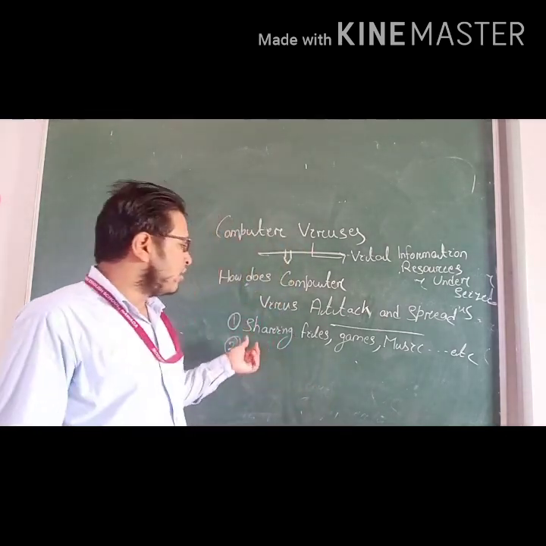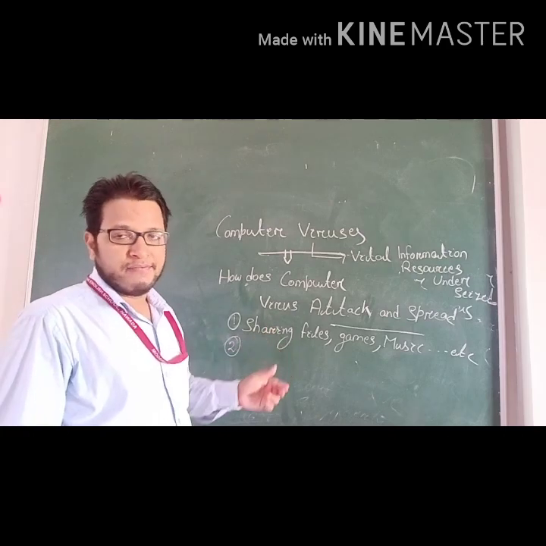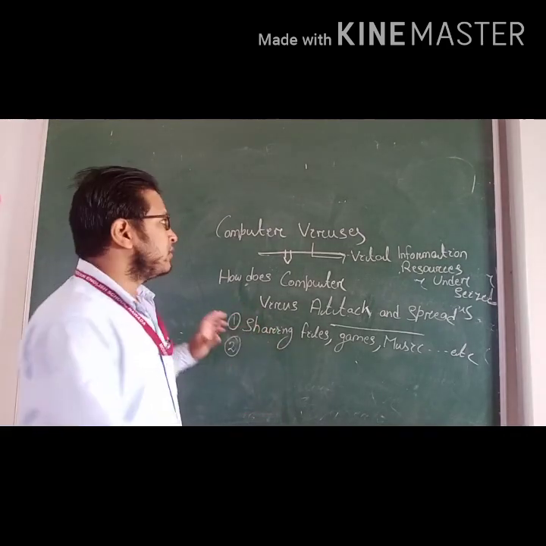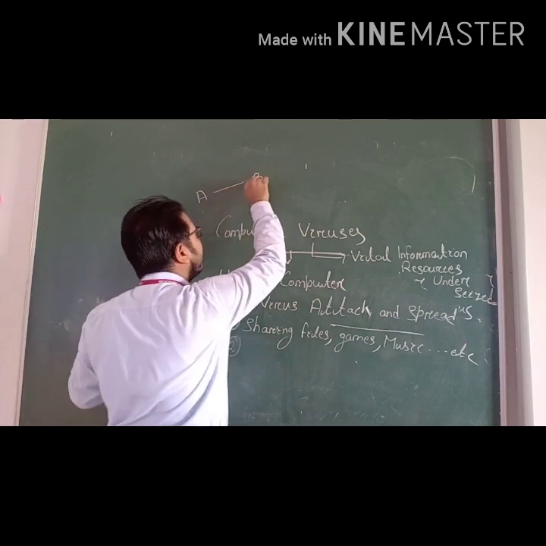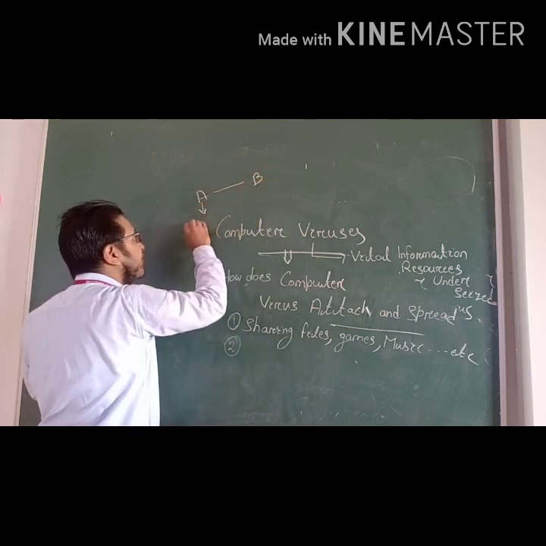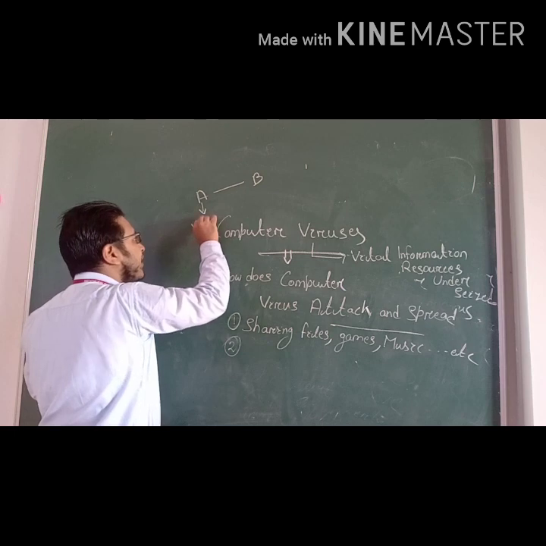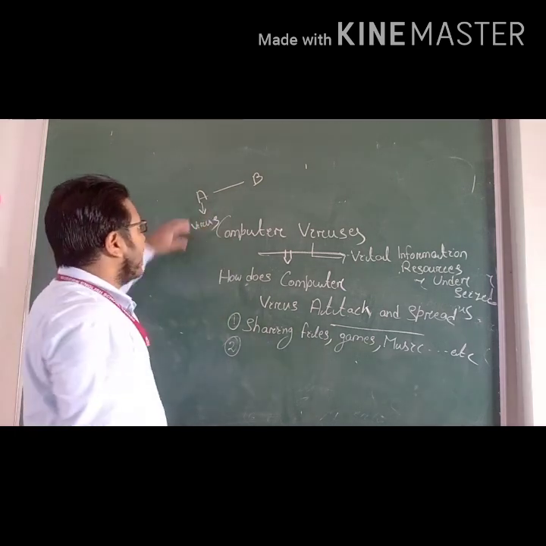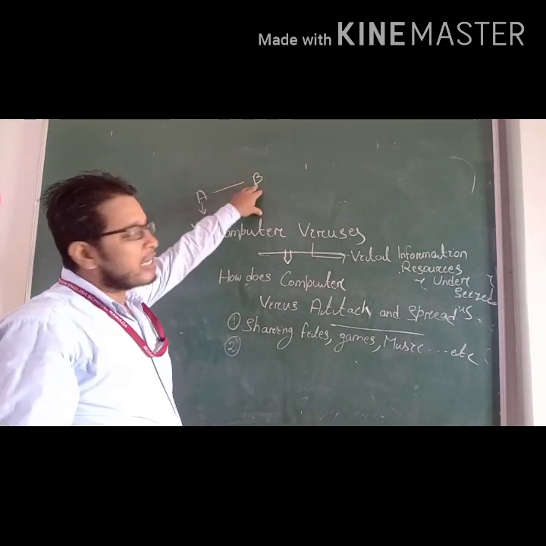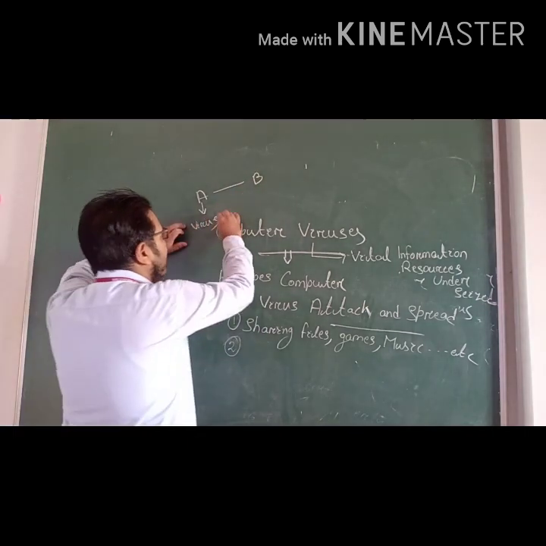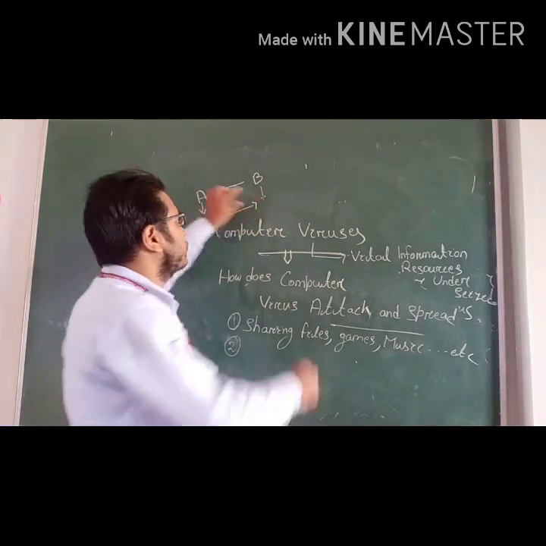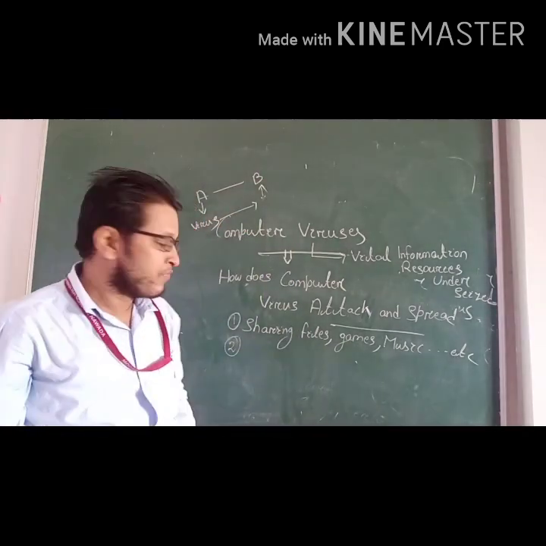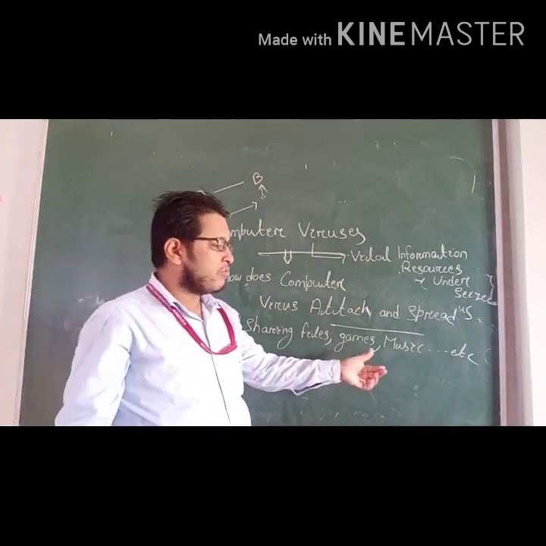Here also, suppose A wants to share with B, and if A has the virus and shares that information with B, the virus also spreads to B. Is that clear or not, student? Okay. So, sharing files, games, music, etc.